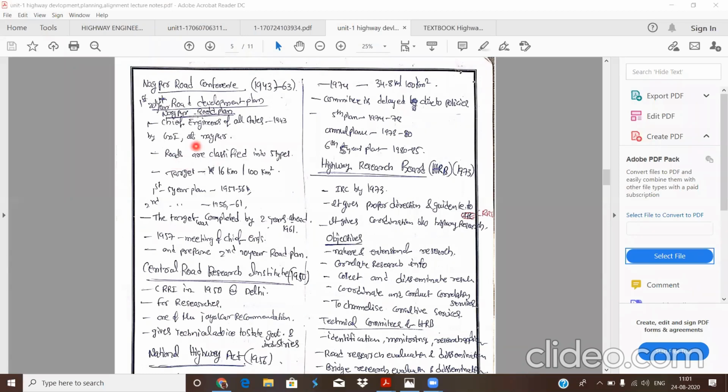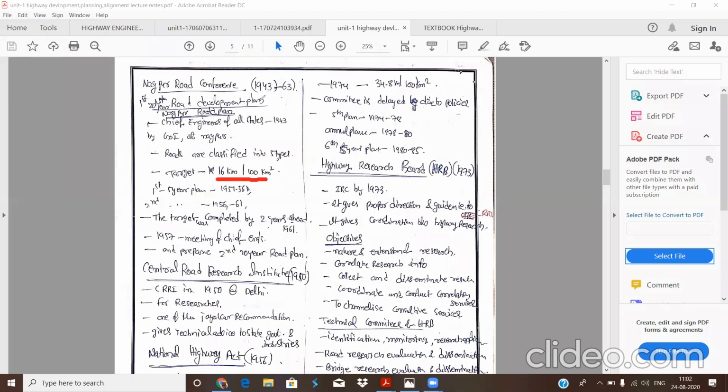The main target for the total length of roads is 16 kilometers per 100 square kilometer area. That means if we take any 100 square kilometer area, the road network length should be almost 16 kilometers. The target of this road development plan, at the end of 63, is a length of 16 kilometers per 100 square kilometer area.